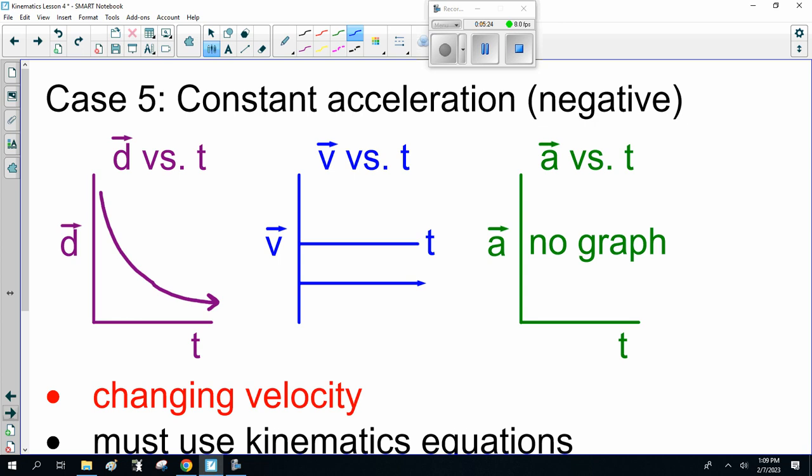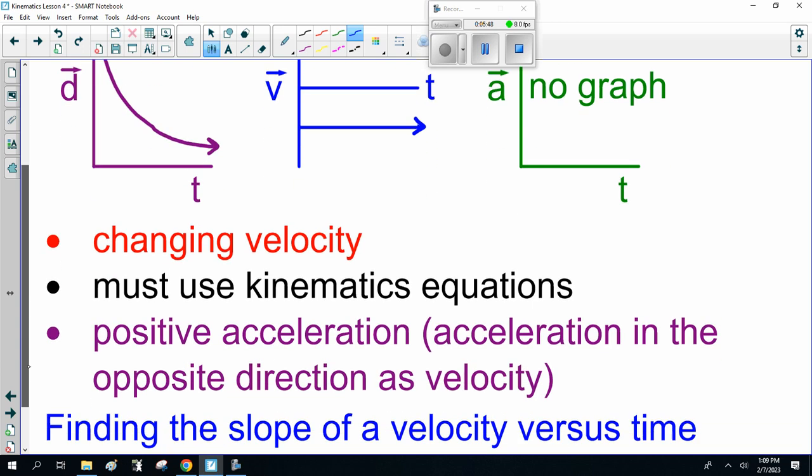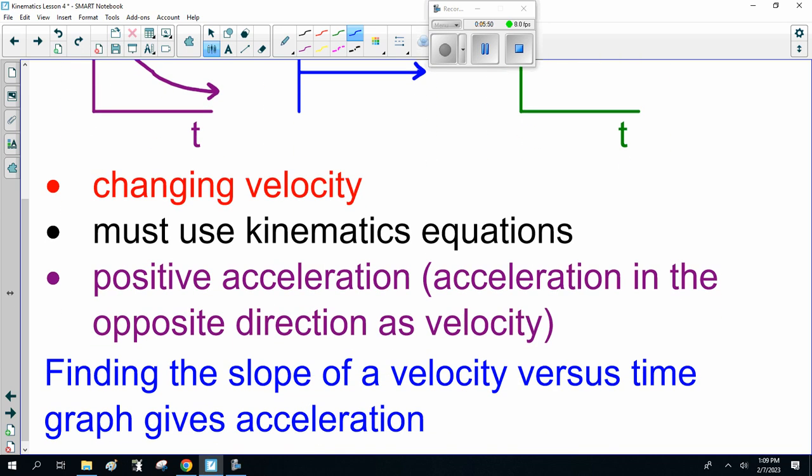Now, fifth case, constant acceleration, negative. Notice what happens with the displacement versus time graph. It's going down, curved, not straight. Finding the slope of that is beyond our ability right now, I'll explain it in calculus. For the moment, trust me. The velocity is changing, and since the slope of the velocity time graph is constant, we have constant acceleration. So this is changing velocity.